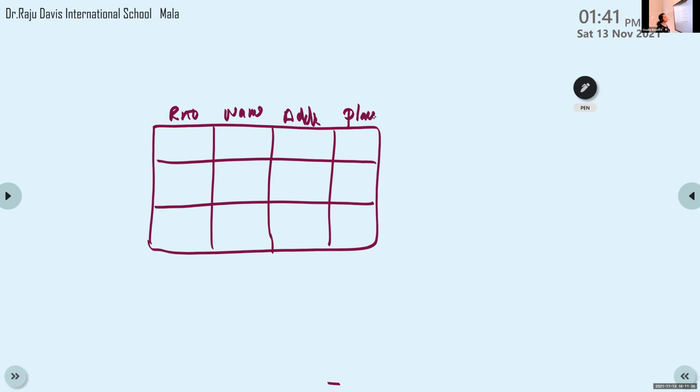Or here it is address. Okay. So, these details are stored in school. Roll number 1, 2, 3, all these students, 50 students are there. Those 50 students' details are stored in one table.